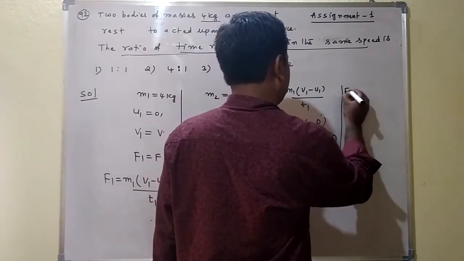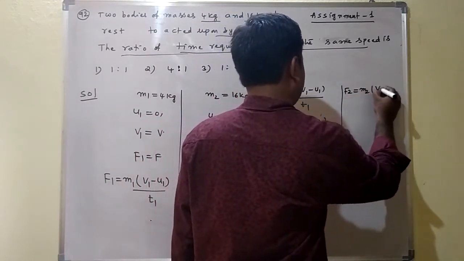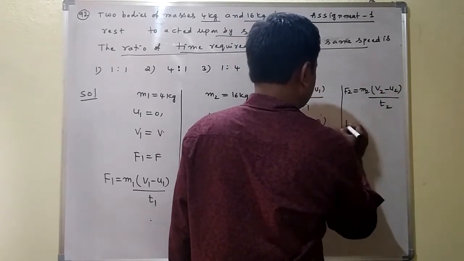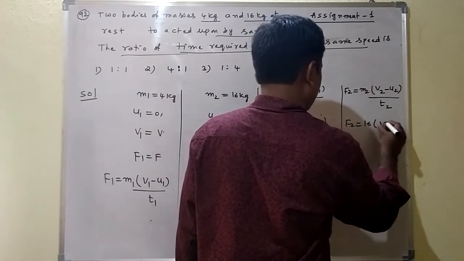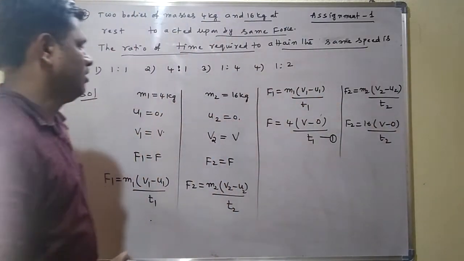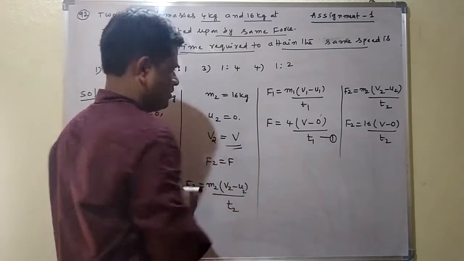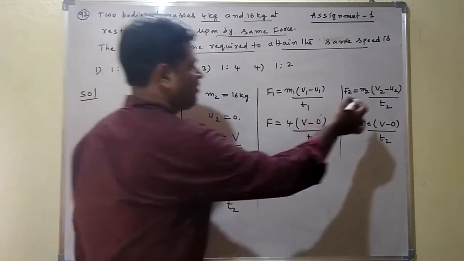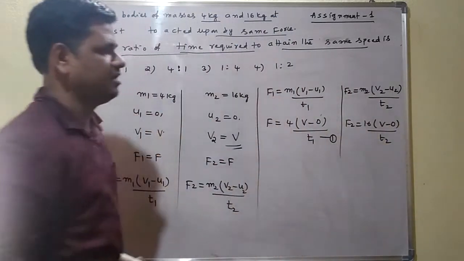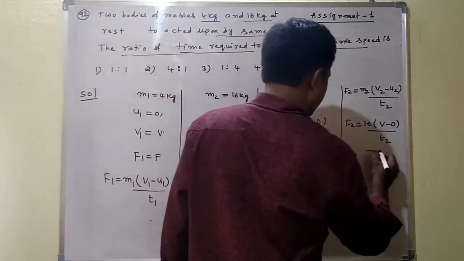Similarly, we write F2. F2 is equal to m2 into (v2 minus u2) by t2. So F2 is equal to 16 into (v minus 0) by t2, where v2 equal to v, u2 is 0, and m2 is equal to 16 kg. This is given as equation number 2.